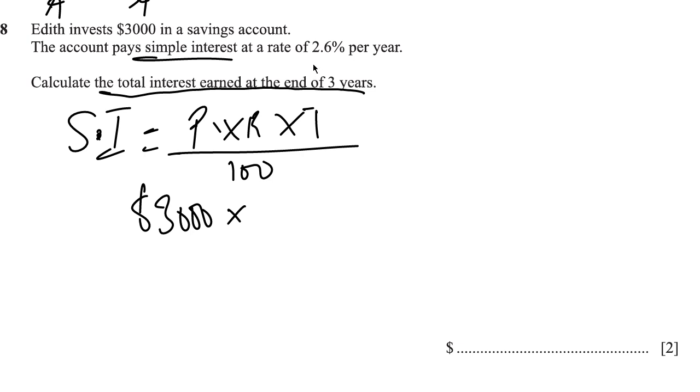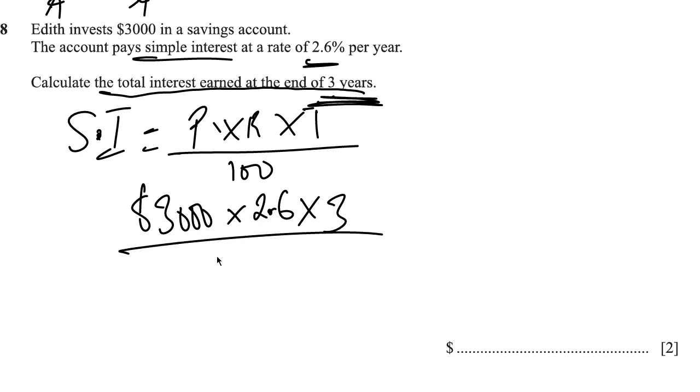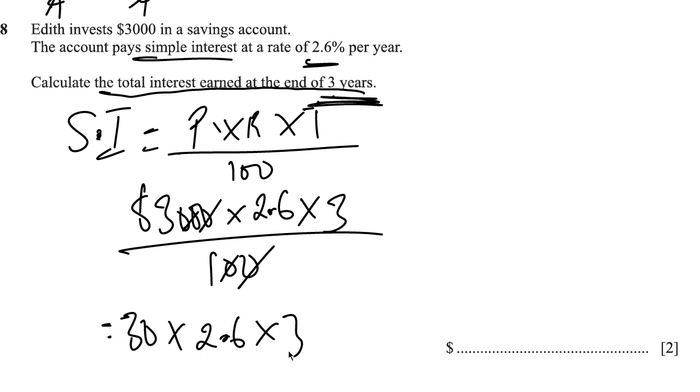Multiplied by the rate, you have 2.6, multiplied by the time, at the end of 3 years, then divided by 100, right? So you can see that this and this could simply cancel out. And then we're left with 30 times 2.6 times 3. So 30 times 2.6 times 3 is equal to 234. So the total interest earned at the end of 3 years is $234.